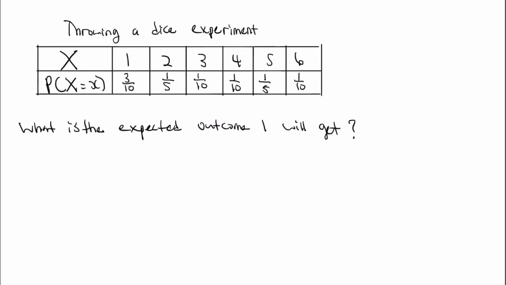Hello everyone. I'm going to be talking about expected value. Okay, let's begin with a simple example. Imagine I throw a dice experiment and these are my outcomes. So the question that I'm going to be asking is, what is the expected outcome I will get? Now, I am not focusing on any specific outcome, but I'm asking in general, what is the expected outcome I